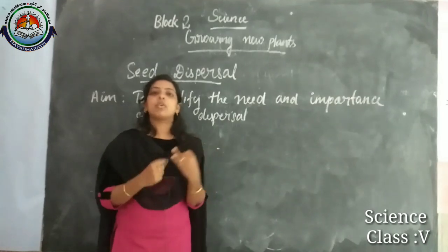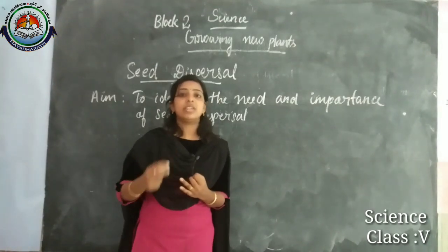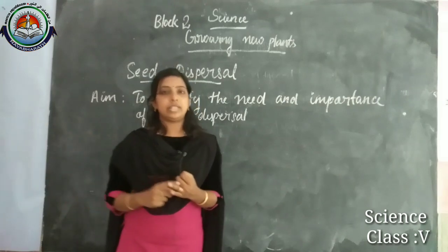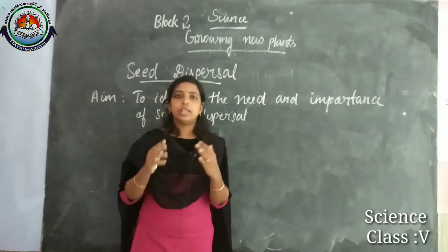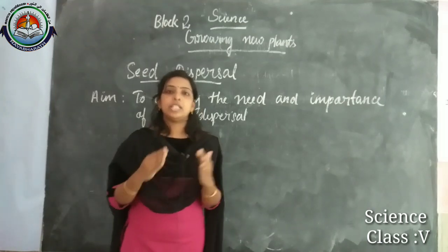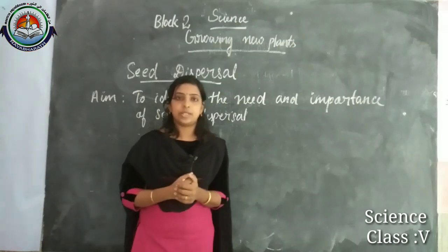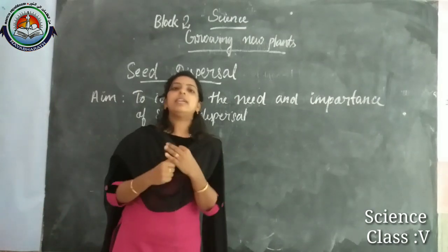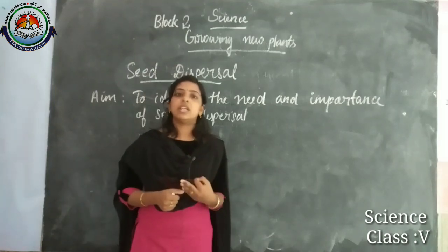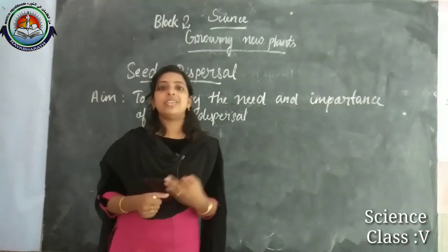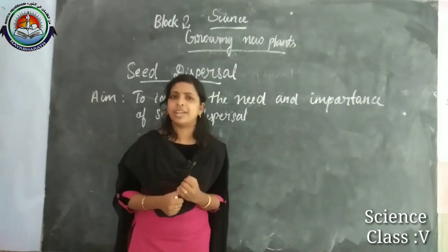Secondly, by the process of dispersal, the plant species can reach new or different places. That means the new plant species can move to different places. And third, it helps in preserving the plant species in the case of natural disaster. Did you get any idea?